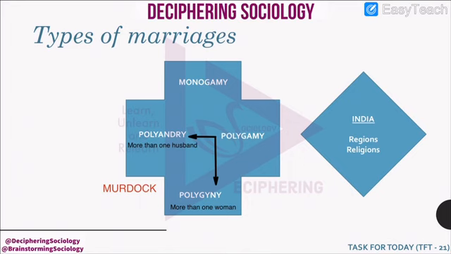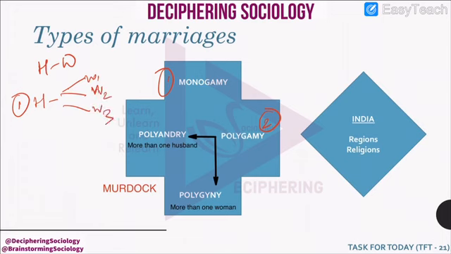There are different types of marriages. Mainly, they can be divided into two types. First one is monogamy, where there is one husband and one wife. Second one is polygamy. In polygamy, there are two types. First one is when there is one husband and there are many wives. This is known as polygyny. And the second one is where there is one wife and there are many husbands.